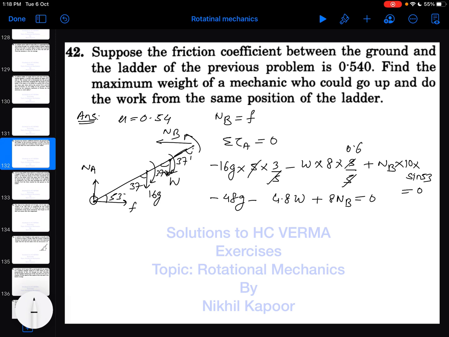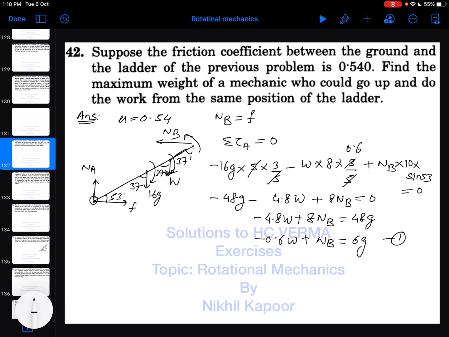Now this is the first equation between these two unknowns. Minus 4.8 W plus 8 NB is equal to 48G. So let's divide by 8. So this will be minus 0.6 W plus NB is equal to 6G. Let us say this is equation 1.